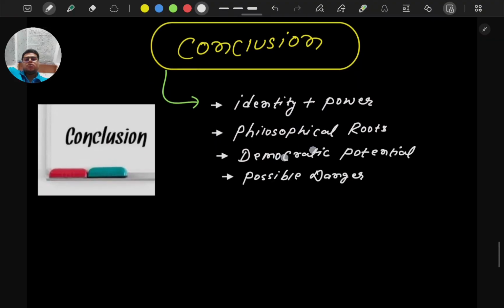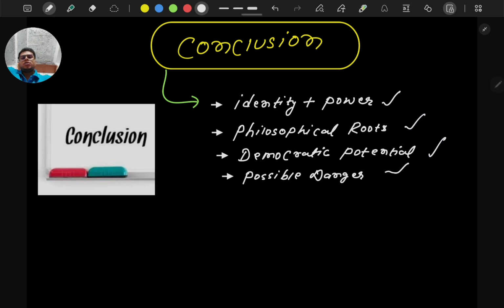So what is the conclusion? The conclusion is last. We identify power, philosophical roots, democratic potential and possible danger. To conclude, nationalism is not merely an emotional slogan, right? It is a theoretical foundation of political identity, correct?